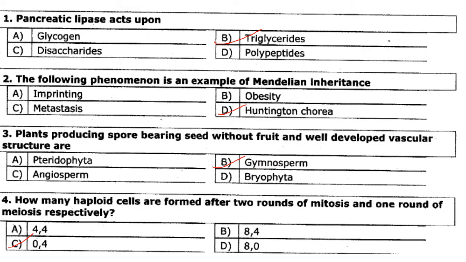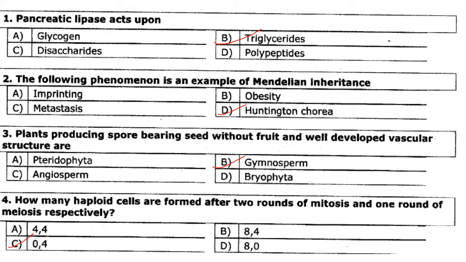So pancreatic lipase acts upon triglycerides. Answer is option B. The following phenomenon is an example of Mendelian inheritance. So Huntington's chorea is an example of Mendelian inheritance.